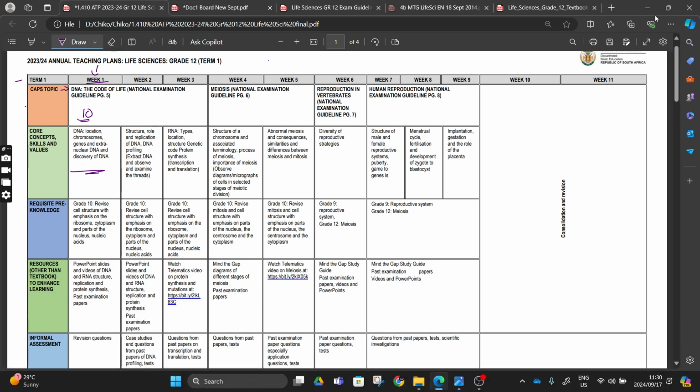Yesterday we managed to deal with our week 1 revision. Today we'll be at week 2 and some of week 3, because we're also going to cover the RNA and its location, and the DNA profiling will be here today. So in 10 minutes, let's see if we can cover everything, right? Thank you for being here.